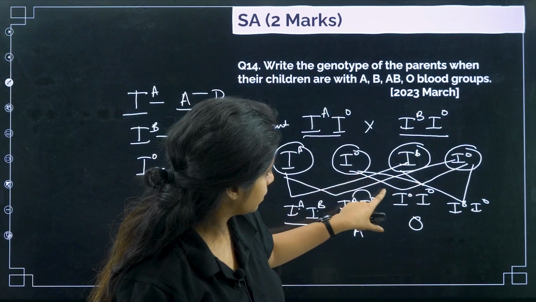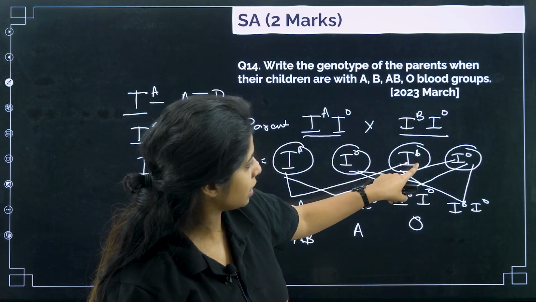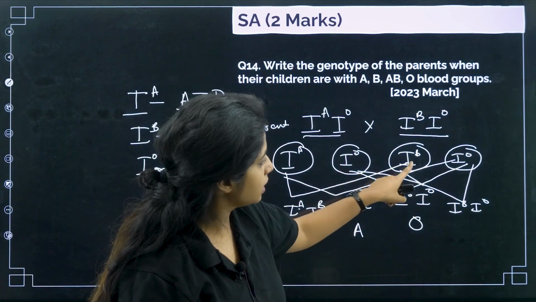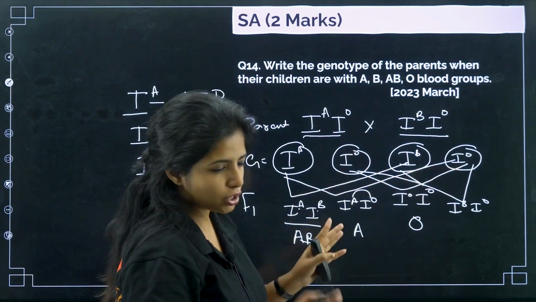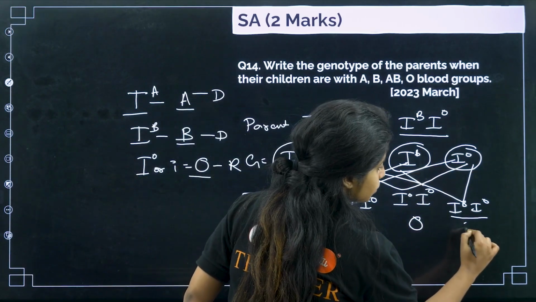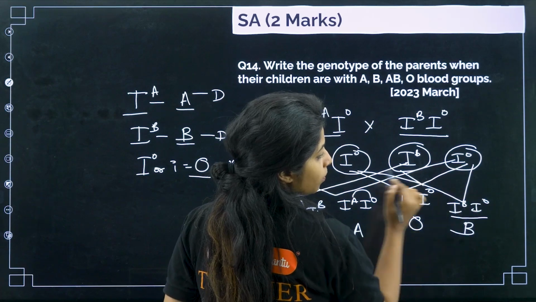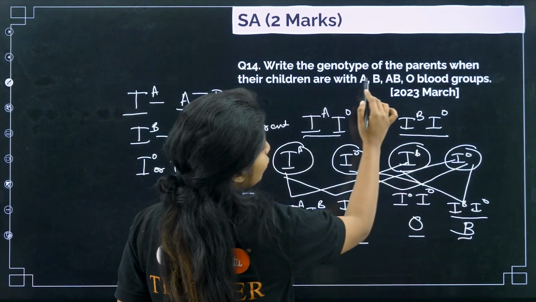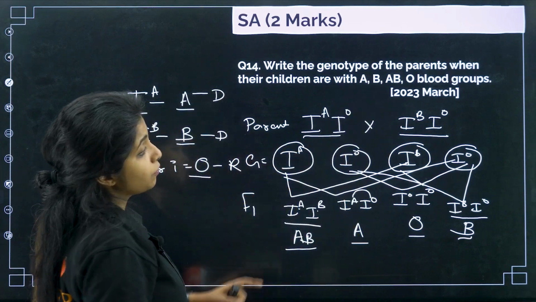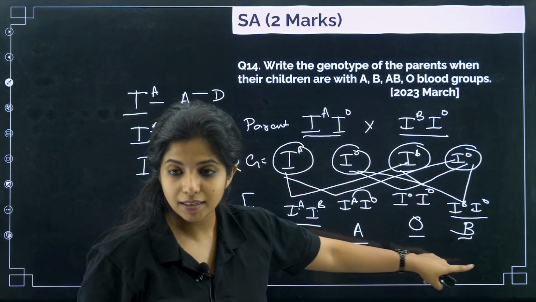Okay, sorry. When this and this come together, you get this. And just rearrange it in order. Okay, this will be B blood group. Why? Because B is dominant over O. So how many blood groups did we get? A, B, A, O, B. What was the question? What type of parents would be having these types of blood groups?